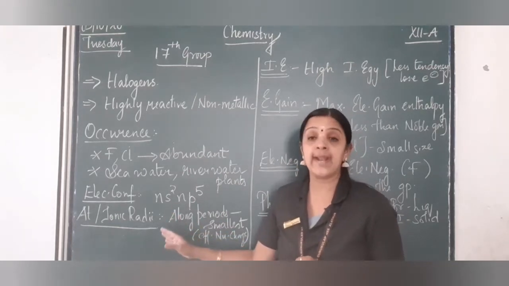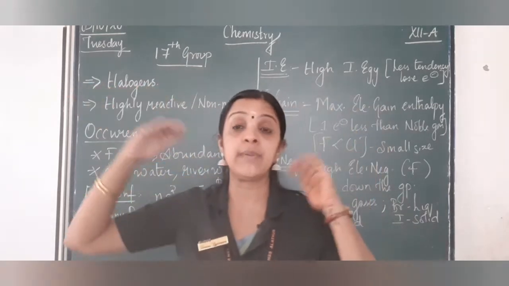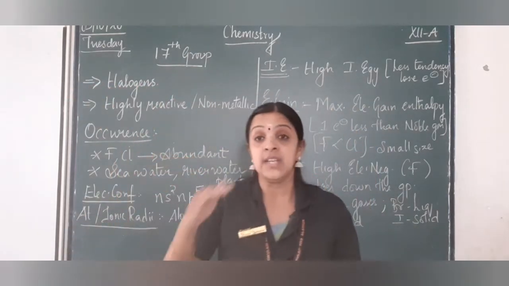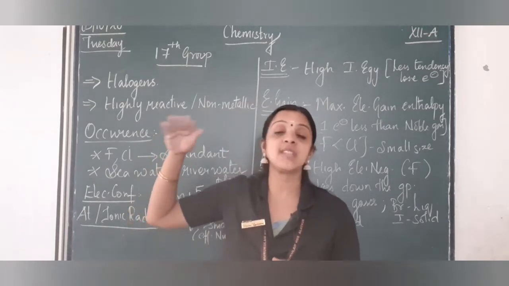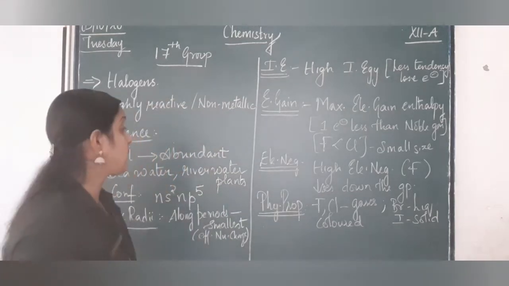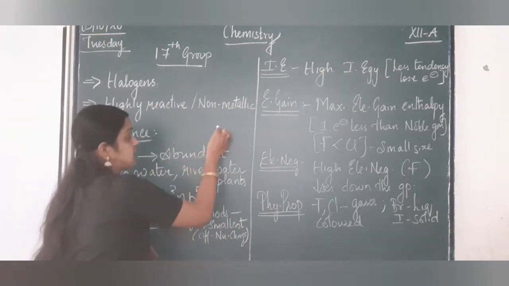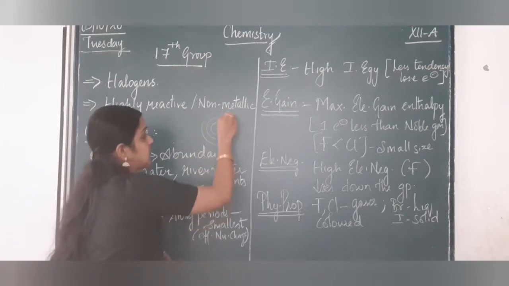When we come to atomic and ionic radii, when you go along the period, this we have been discussing for many classes, what happens? Only the electrons get added but the shell remains the same. I was explaining the screening effect: this is my nucleus, I have my first orbit, second orbit, third orbit.